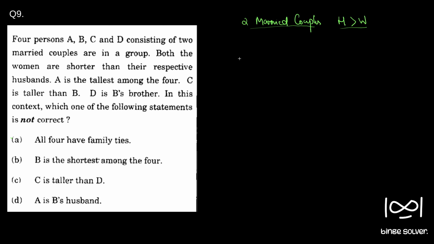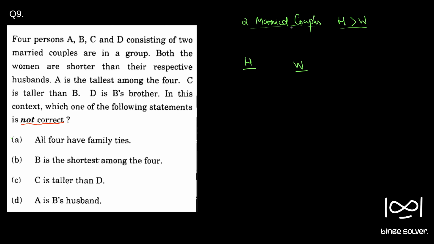A is the tallest among the 4. So I will just mark the categories as husband and wife. Before reading the entire statements, I will look at what the question is. In this context, which one of the following statements is not correct? Whenever the question is "not correct", in the exam hall it is better to mark or underline it so that we won't miss that. They are asking for not correct.